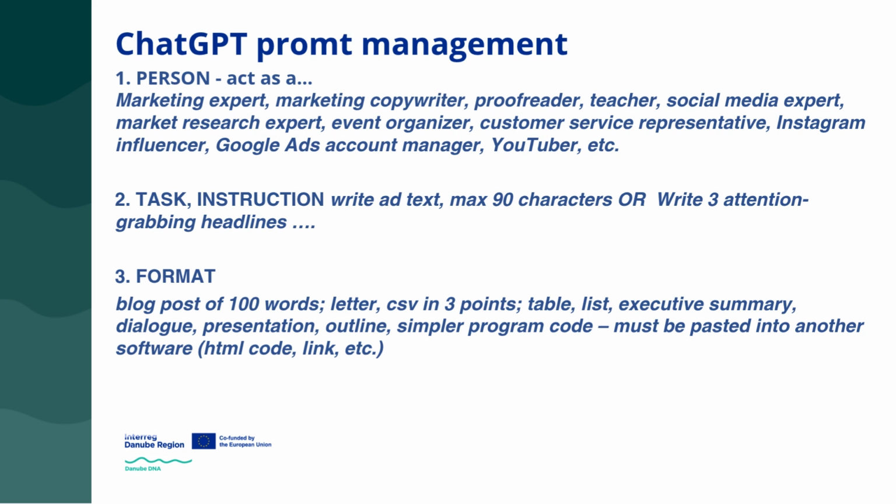Once you've defined the role, the next step is to give the exact task in as much detail as possible. Tell ChatGPT exactly what you want and what your expectations are, for example. Write an advertisement that is a maximum of 90 characters long. Create 3 attention-grabbing headlines on this specific topic. Write a blog post using these specific keywords in a professional style. The more precise your command, the better the result will be. The third important step in prompt engineering is to define the format in which you want the response.